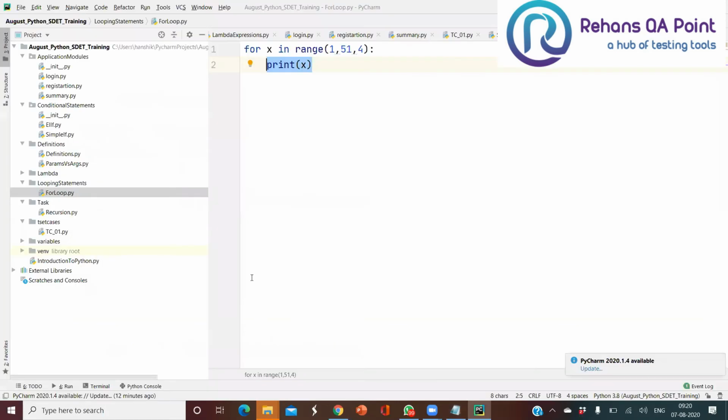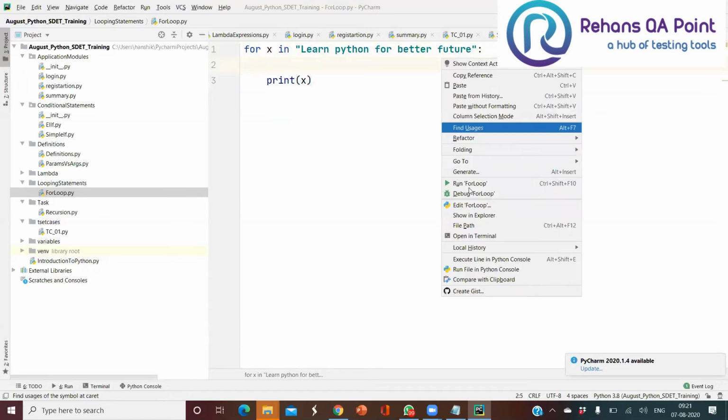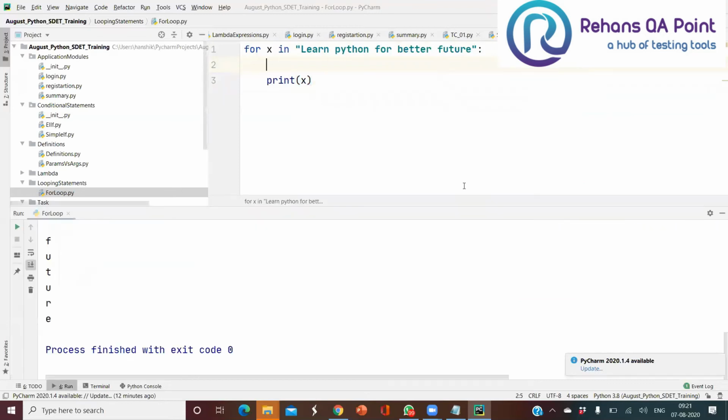For example, let's go back here. I'm going to use for x in "Learn Python for your better future". Okay, so print of x. Now what happened? You're going to get character by character, including your white spaces. See here.